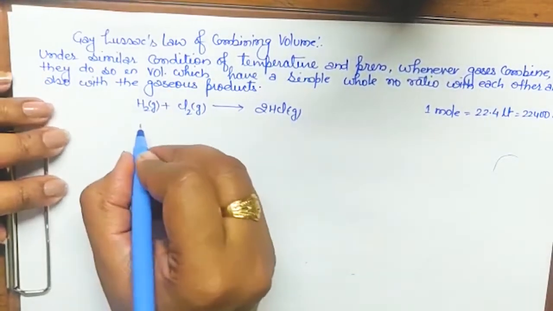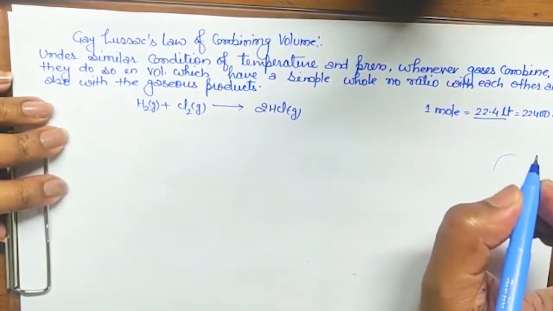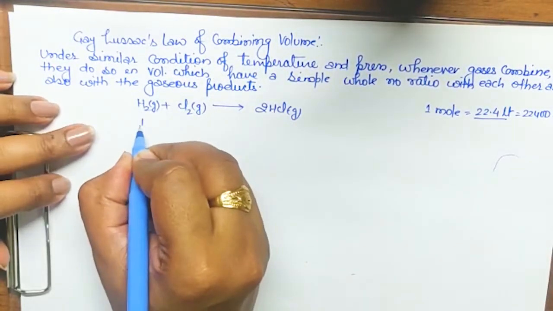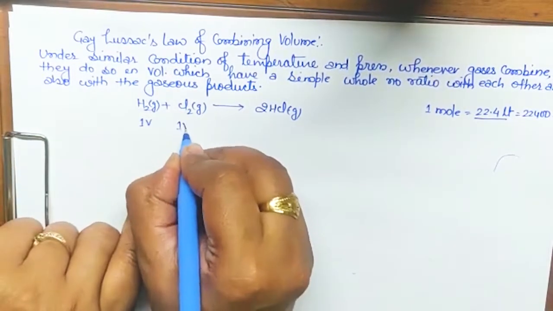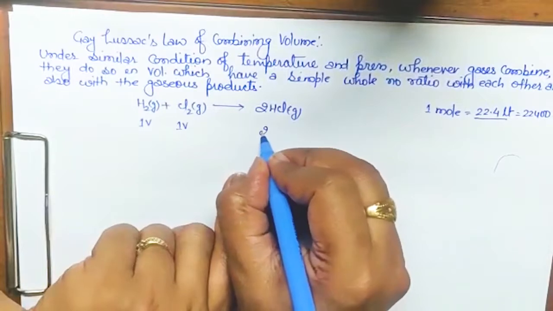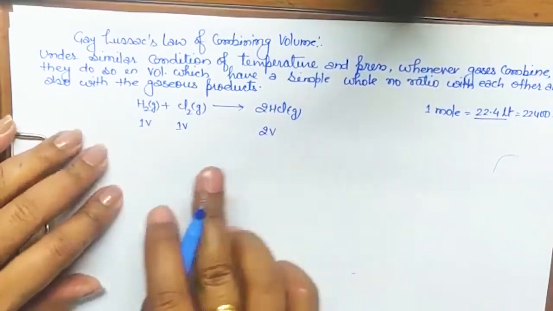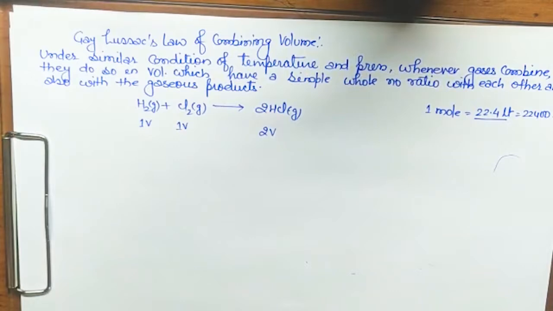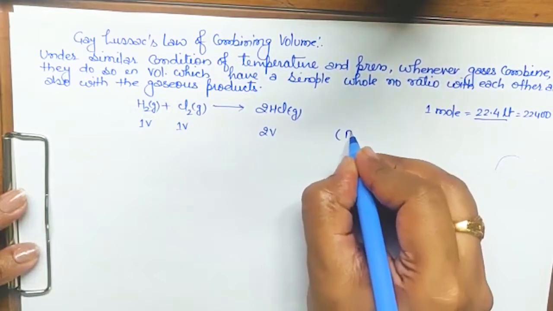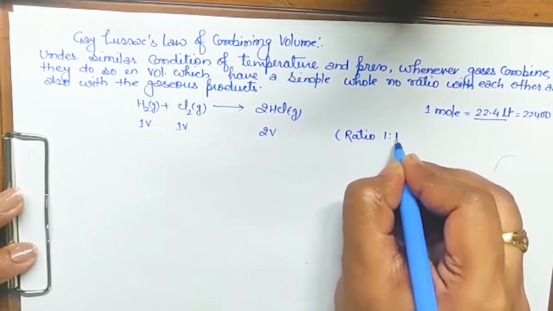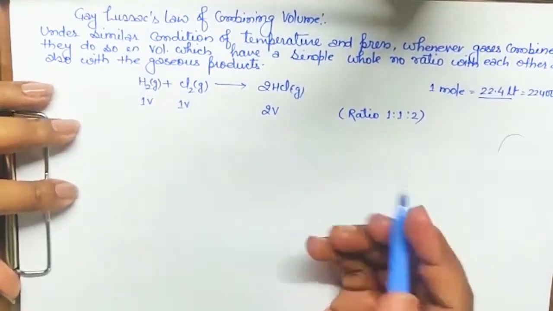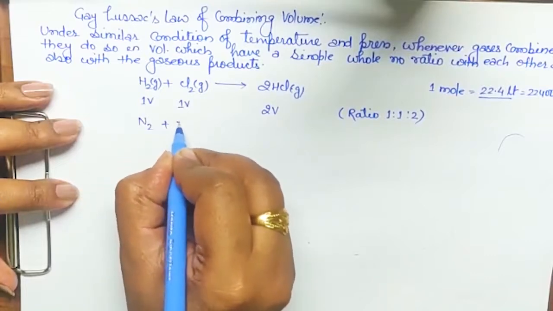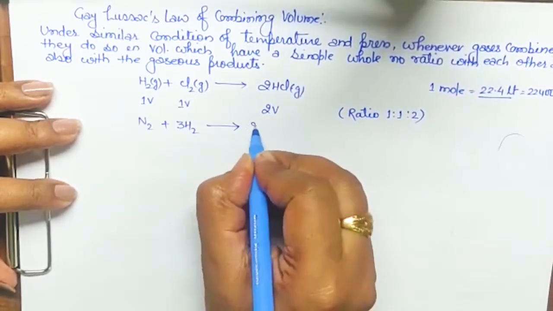So what I am doing is considering this as 1 volume, V for 22.4 liter. Here also 1 V, isn't it? For this, it will be 2V. Clear? So whenever hydrogen and chlorine react to form HCl, there will always be a ratio of 1:1:2. Clear? Okay.